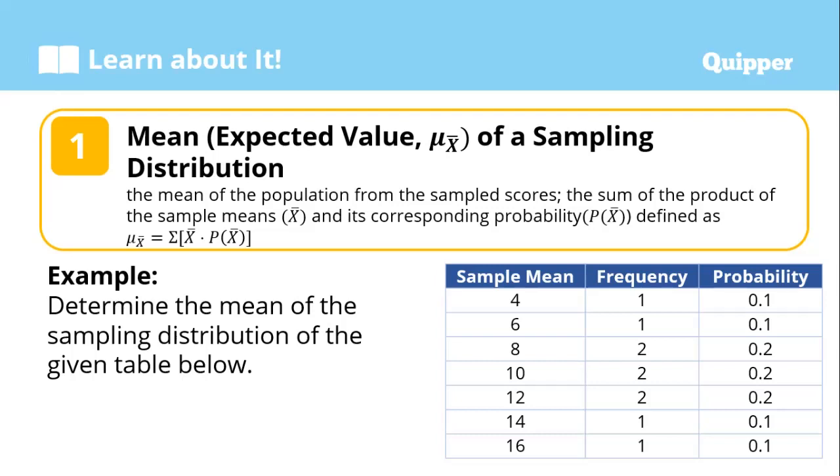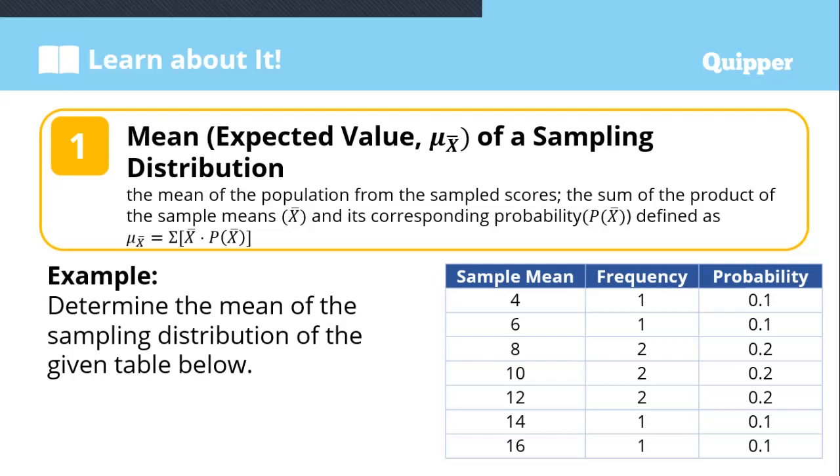So multiply each sample mean by its corresponding probability, and since it is a summation, add all the answers, and that is the mean of the sampling distribution.